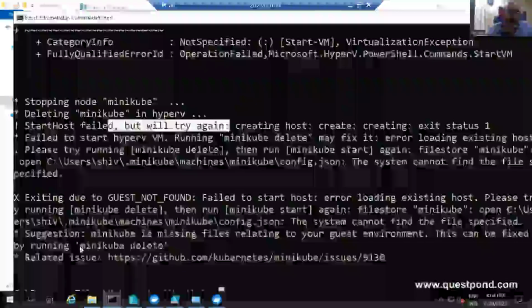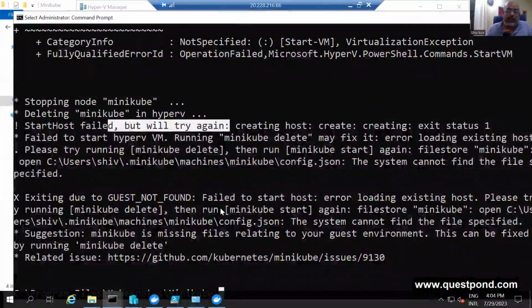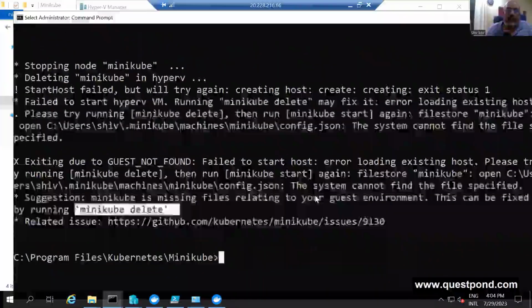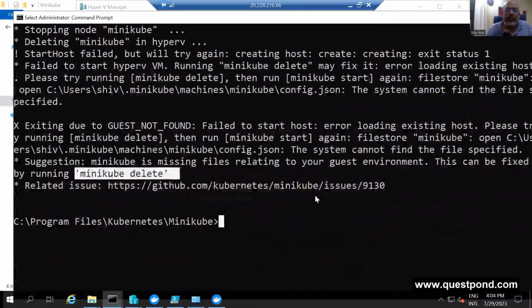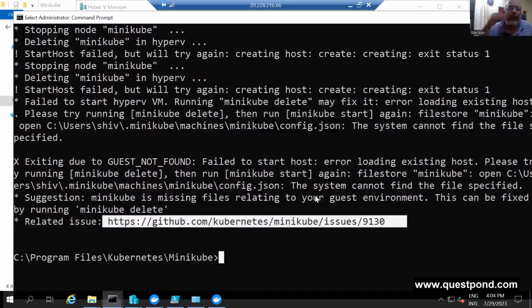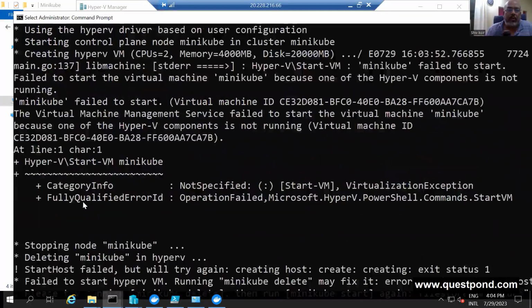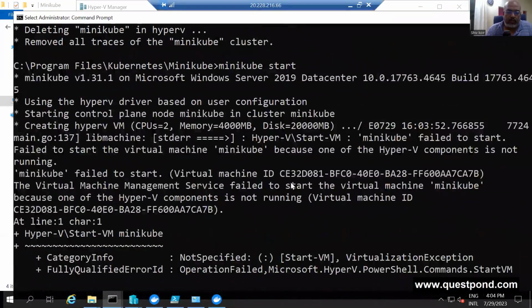Then he ran the minikube delete command. So let us see what the error is. The error says minikube failed to start the virtual machine management service because one of the Hyper-V components is not running.